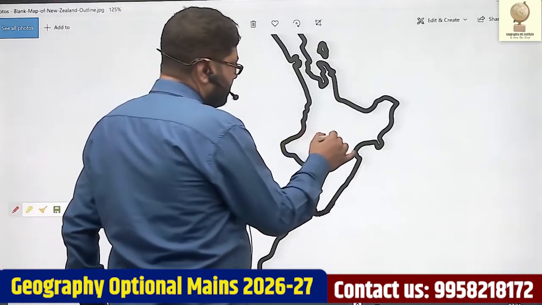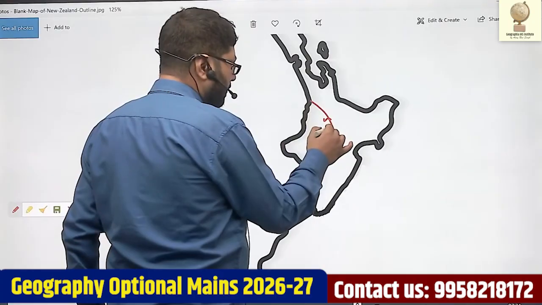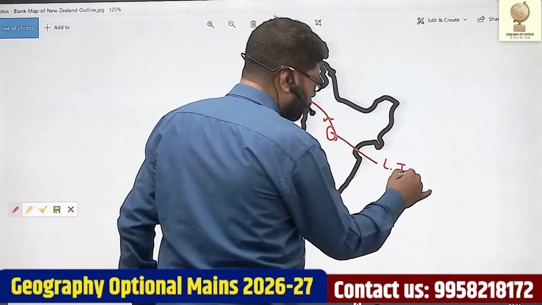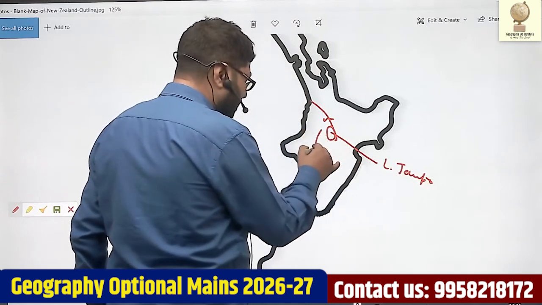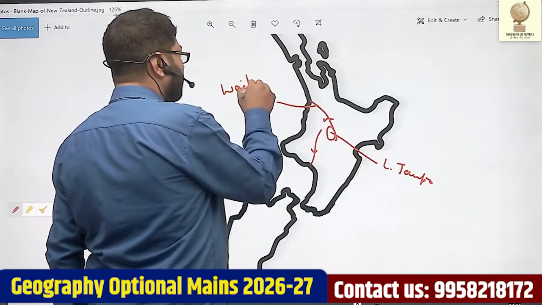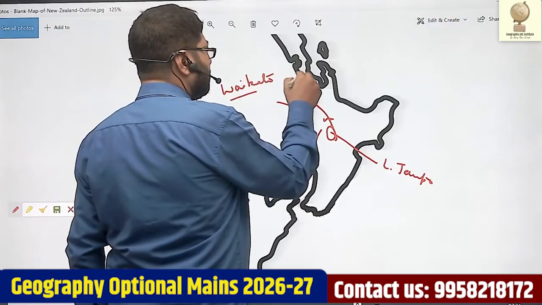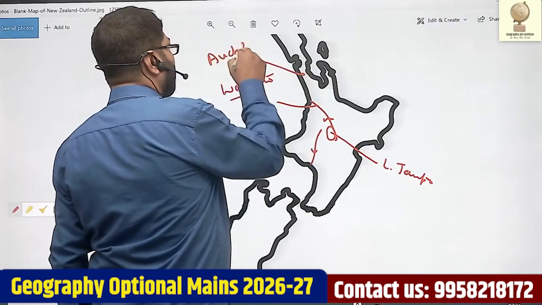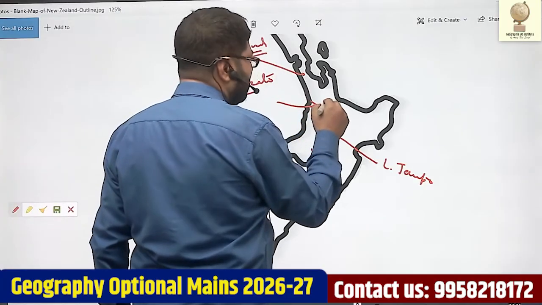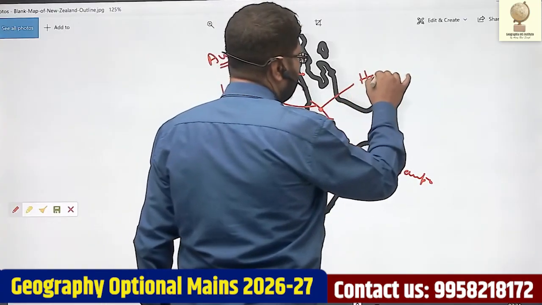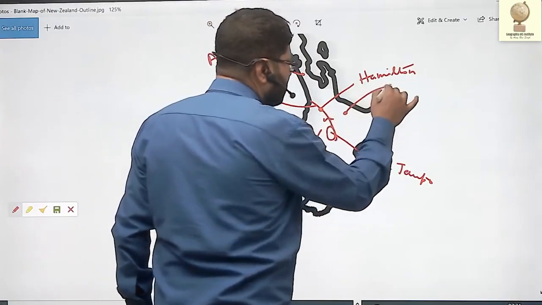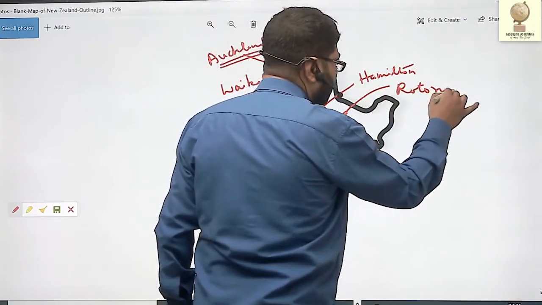I told you, this is Lake Taupo, this is Wanganui River, this is Waikato River, this is Auckland, largest city of New Zealand. On Waikato River, the third largest city of New Zealand, Hamilton, is located. In the north, I told you there's a very important city, Rotorua, that is famous for hot